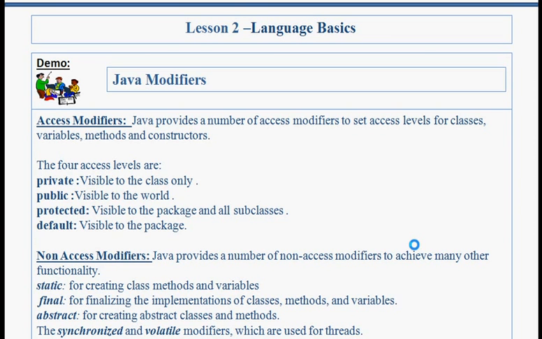Default. If we do not use any of the above three access modifiers, then the package level is default. It means that the class and its members are not accessible from outside of that package. Let's take an example to understand these concepts.